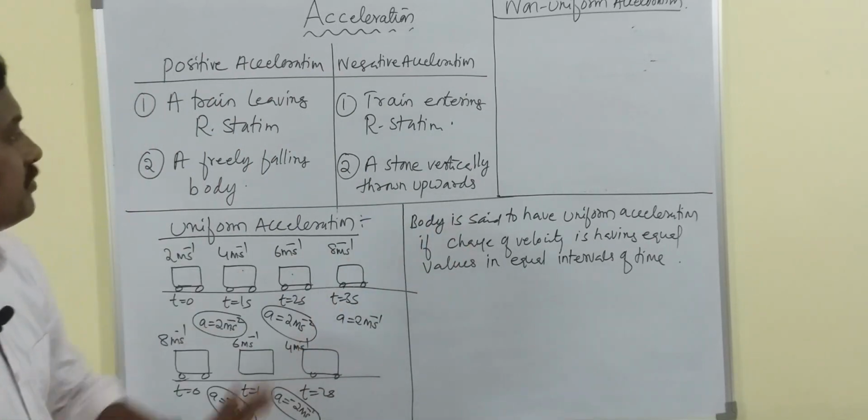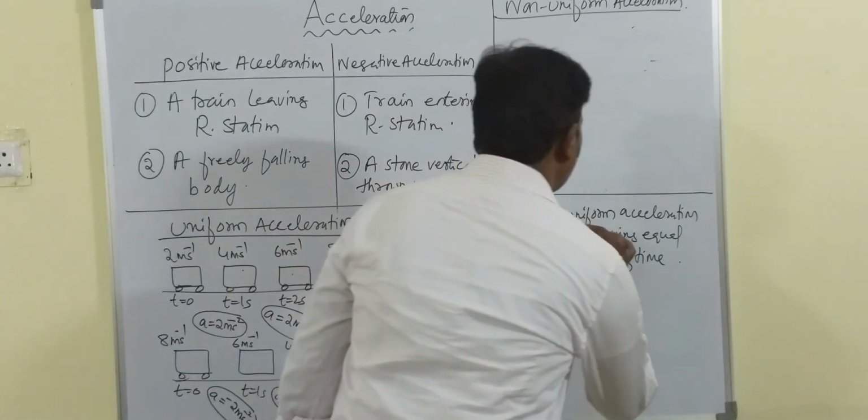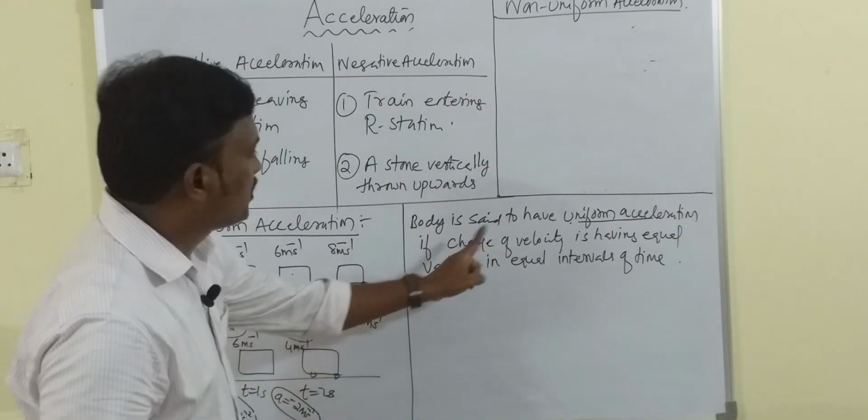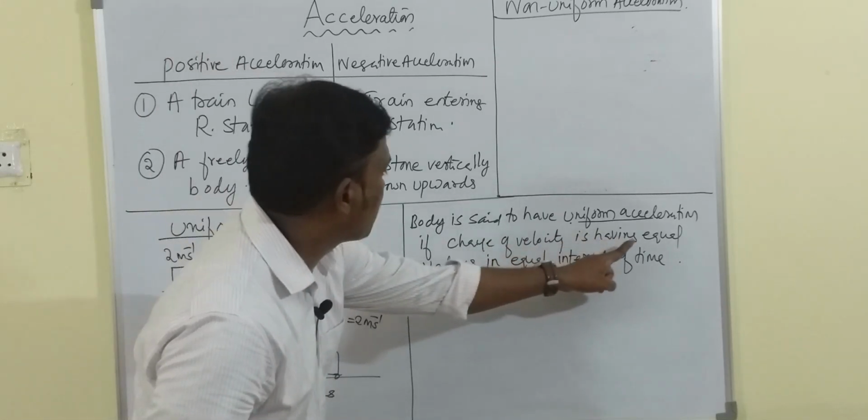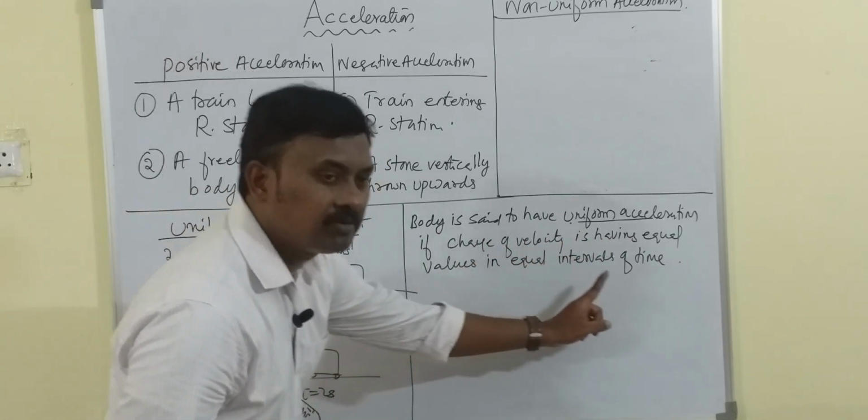The body is said to have uniform acceleration if the change of velocity has equal values in equal intervals of time.